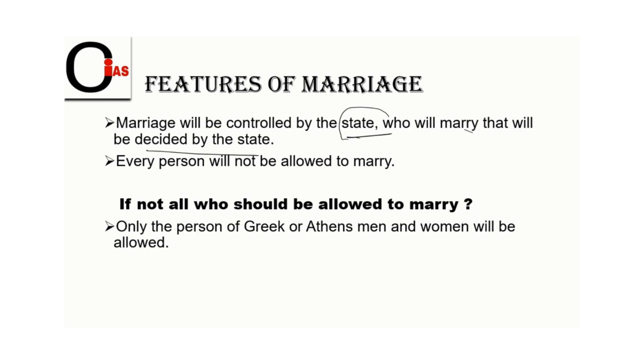And every person will not be allowed to marry. See, friends, every individual will not have a right to marry here. So, who will have the right to marry? Let's understand. Only the persons of Greek Athens, both men and women, will be allowed to marry. And in Athens, the men and women should be of good quality in order to produce good children, a best hybrid with best race. That is what Plato says here.